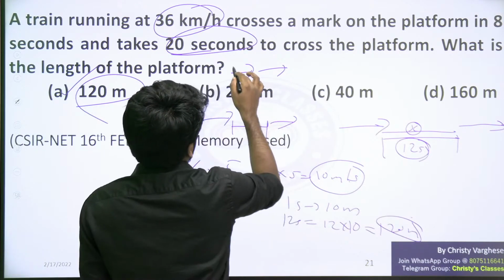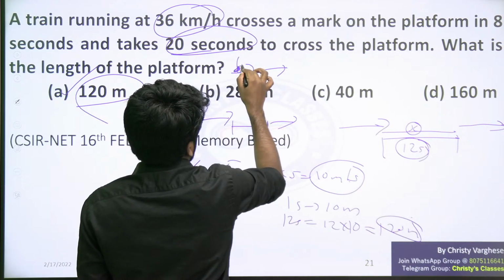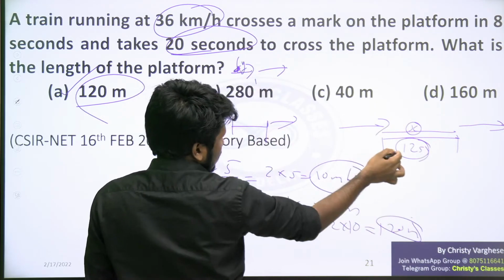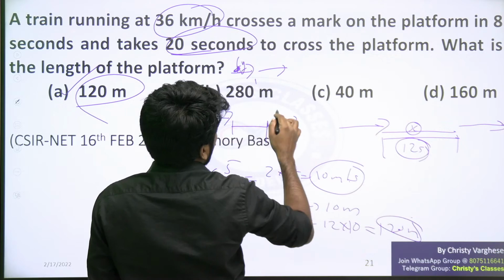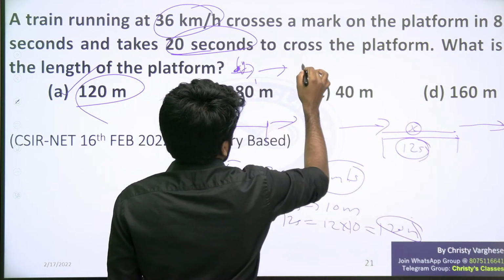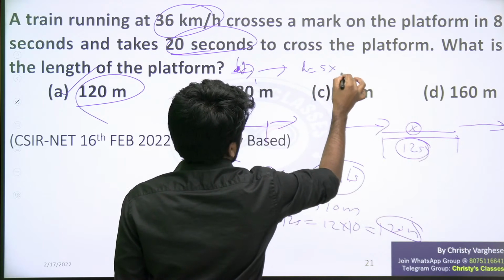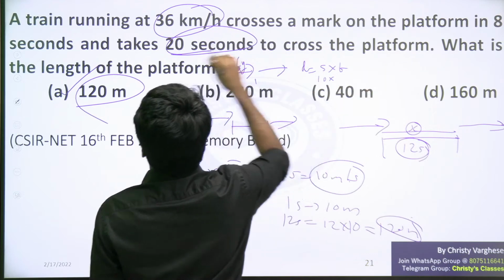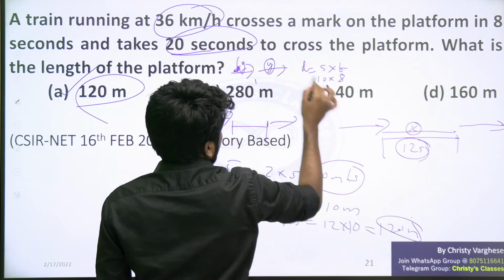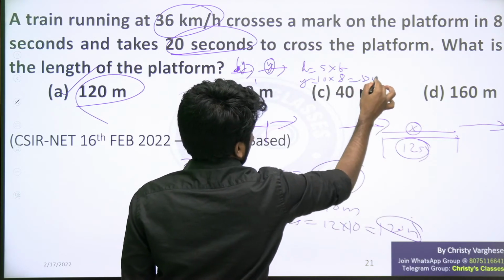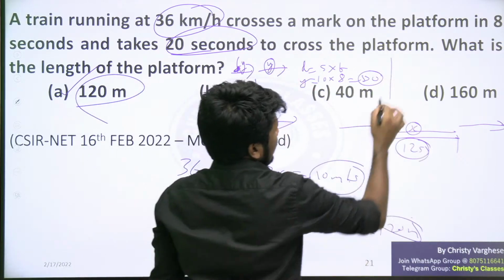So for the point on the platform, we don't know the train length, so let train length be some y, because x is the length of the platform you already took. So y crossing a point on the platform means distance equal to speed into time. Speed is 10. Time taken is 8 seconds. So distance traveled will be equal to the length of the train itself, that is y. So y is 80, you will find from the first scenario. This is another way of doing this question. So 80 you got as the length of the train.